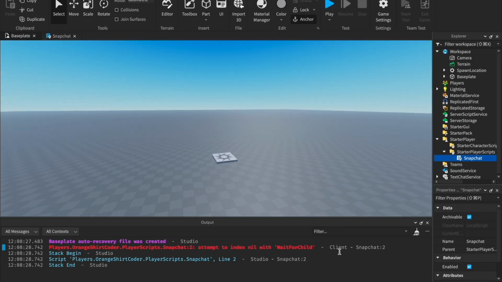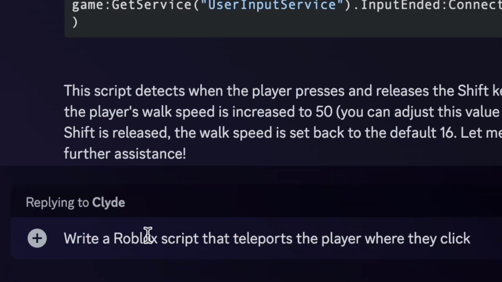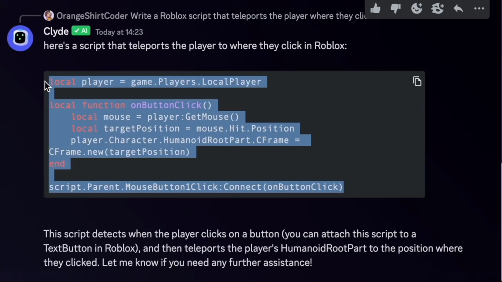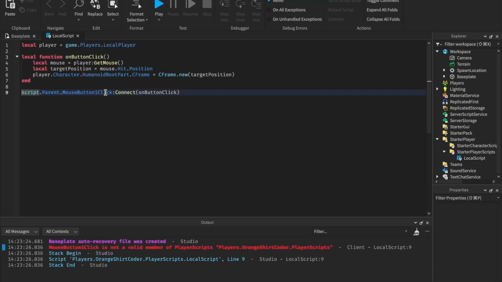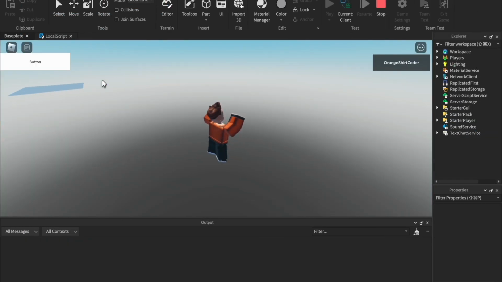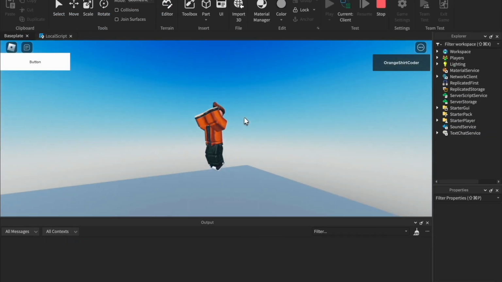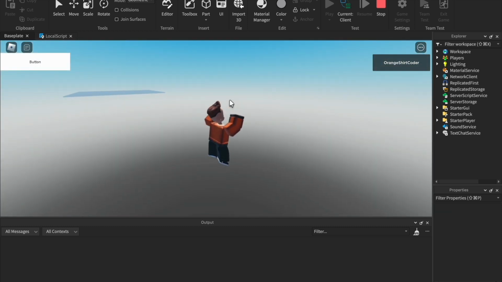Snapchat versus Discord Clyde. Okay, so this is the prompt that I've come up with. Write a Roblox script that teleports the player where they click. And they generated us this basic script. Let's copy it. Now let's test it out. Oh wait, what? Script.Parent.MouseButton1Click. Is this supposed to be in a text button? I don't know if this really counts as a success or not, but if Snapchat can't whip up anything that can beat this, then Discord will be the winner.